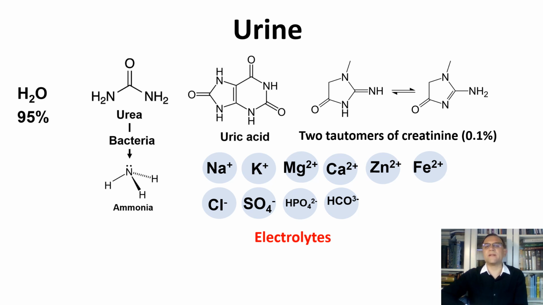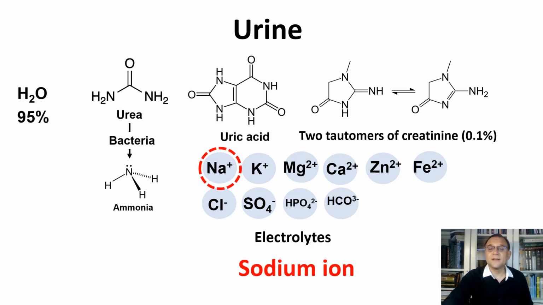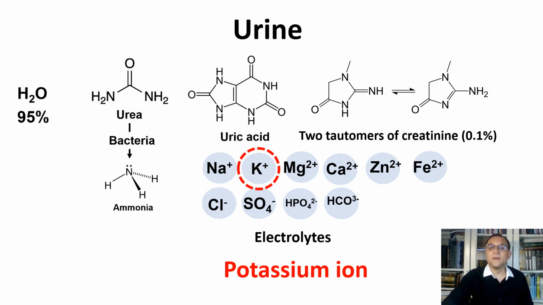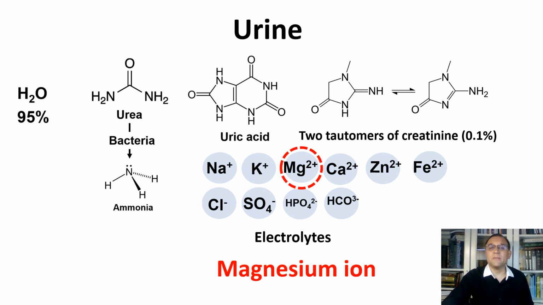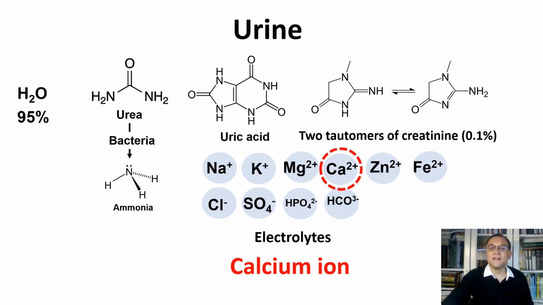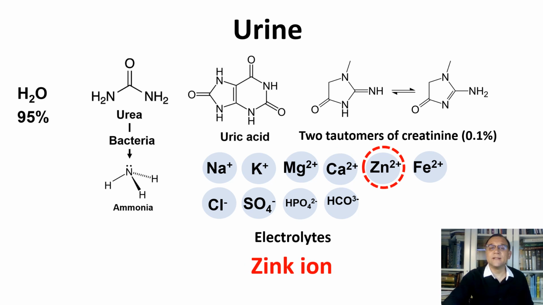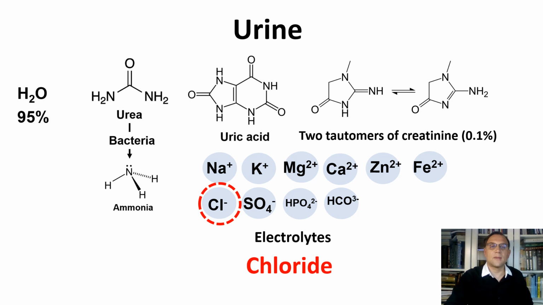Urine contains various electrolytes, including sodium, potassium, chloride, and bicarbonate. These electrolytes help maintain the body's fluid balance and are involved in various physiological processes. By the way, what electrolytes do you see on this slide? Sodium ion, potassium ion, magnesium ion, calcium ion, zinc ion, iron ion, chloride. Chloride is the ion of chlorine.